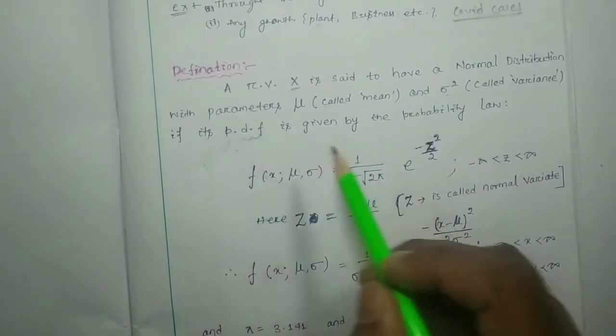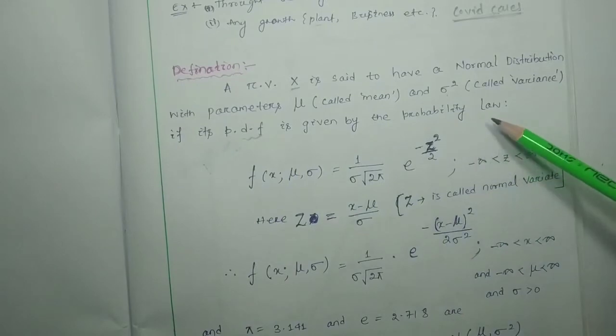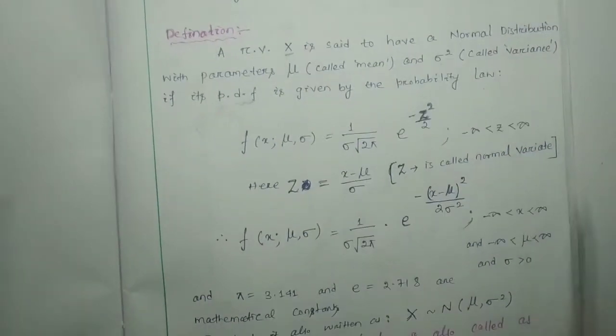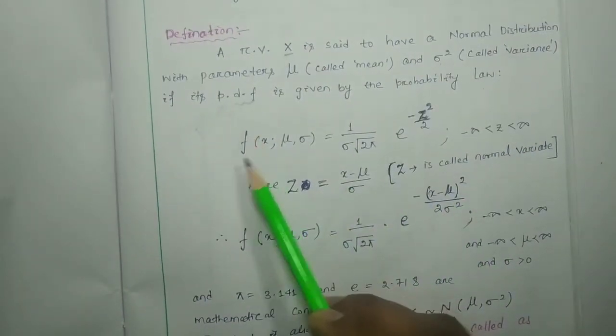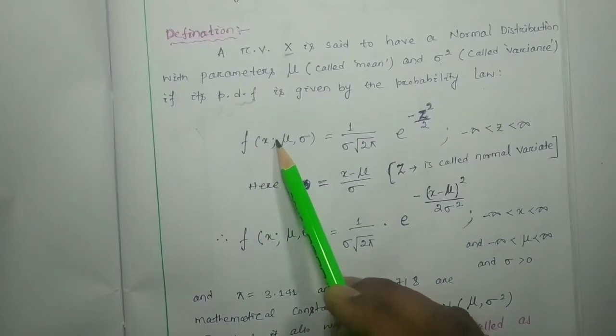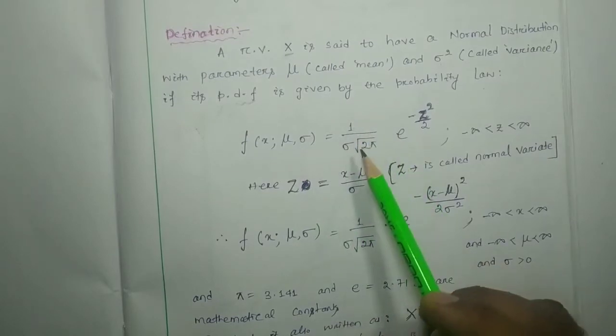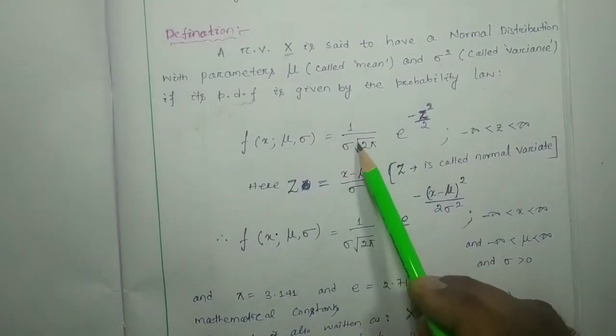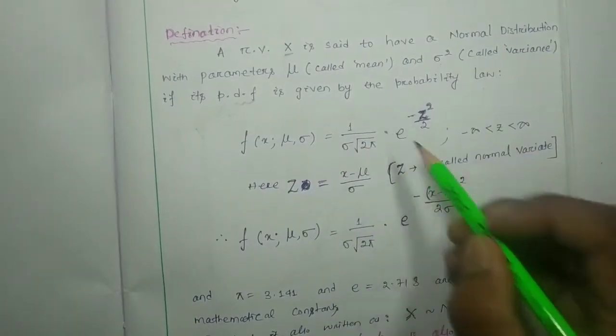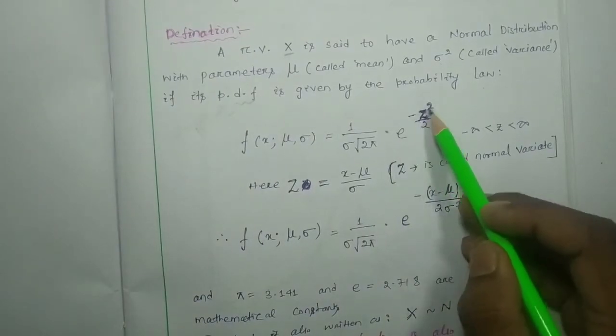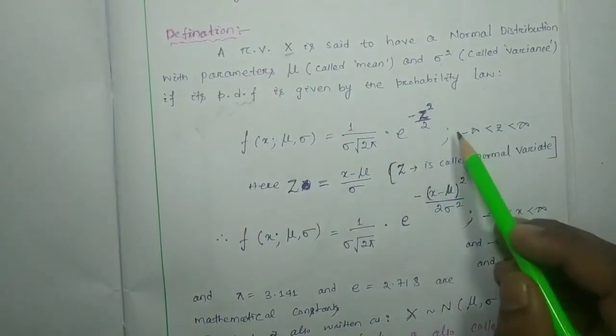So its PDF is given by the probability law, represented as f(x; mu, sigma) equal to 1 by sigma root over 2 pi into e to the power minus z square by 2.